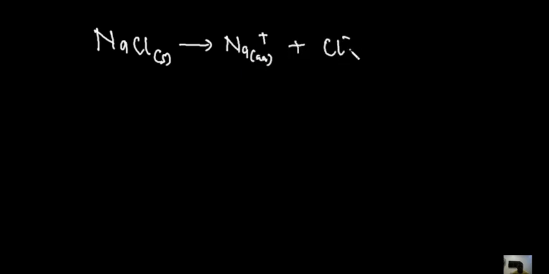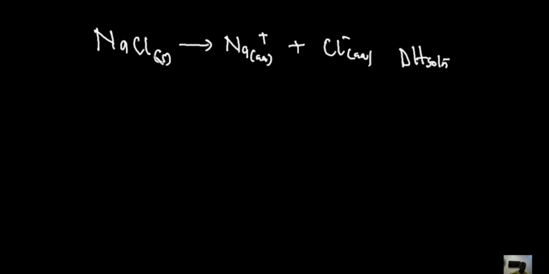So if I have, for instance, sodium chloride solid, and I need to dissolve sodium chloride to get to an aqueous solution of sodium ion plus an aqueous solution of chloride ion. This step can occur once, and this is what we refer to as the heat of dissolution. So the heat of dissolution in this case is given like this.